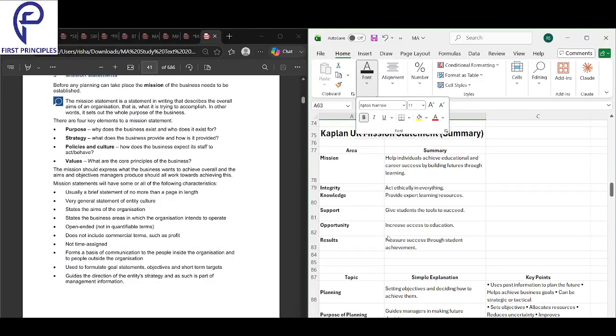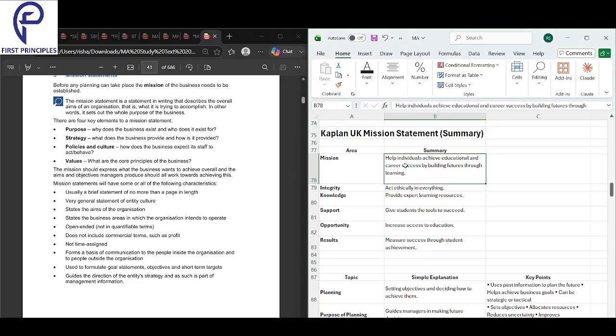Okay, here is a small summary of everything that we've looked into with regards to the mission. What is the mission? It basically helps individuals achieve education and career success through learning. What a mission really does is give us a strong base. Here is Kaplan UK's mission statement, the Kaplan books that we use. It's an example. They help individuals achieve educational and career success.